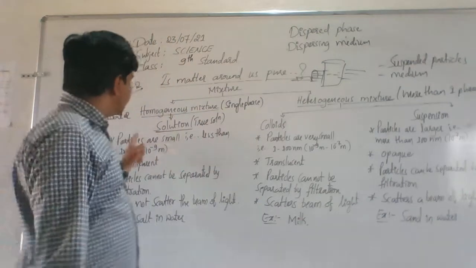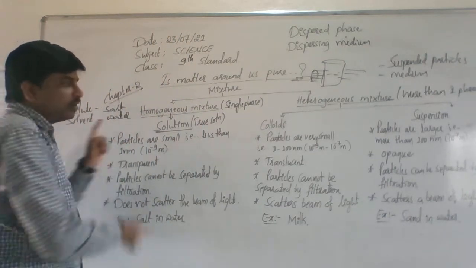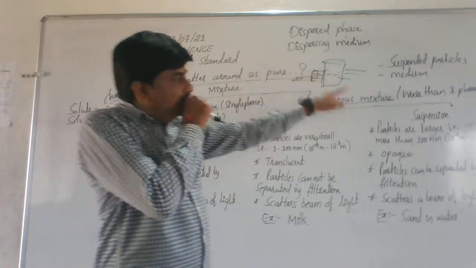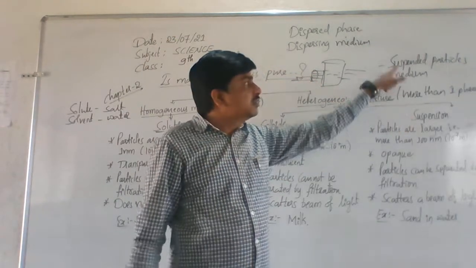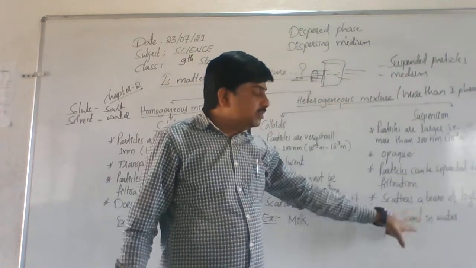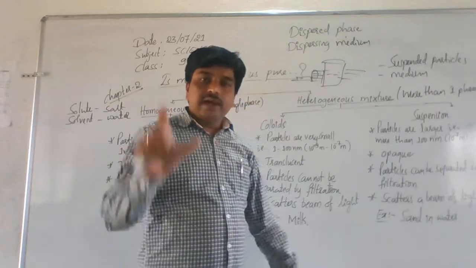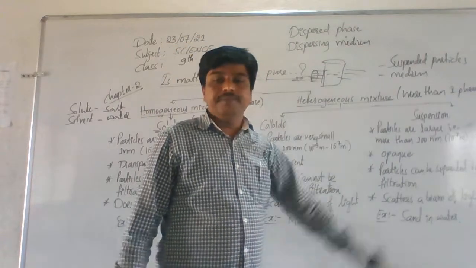Just as a solution has two parts, solute and solvent, colloids also have two parts, dispersed phase and dispersing medium. Suspension also has two parts, suspended particles and medium. In a sand solution, sand particles are the suspended particles and water is said to be the medium.